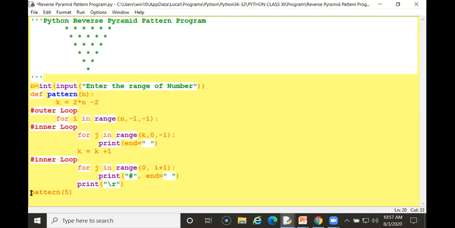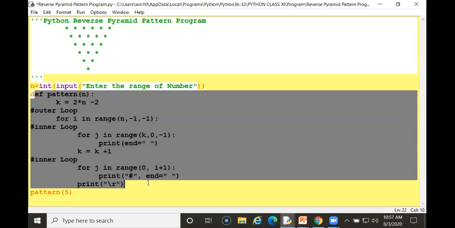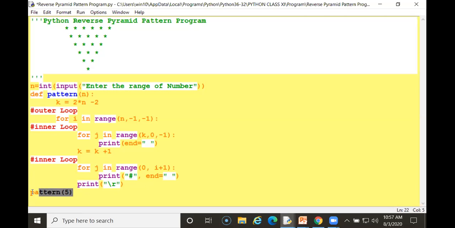Now what is the pattern? Whatever you are defining can be used inside it. So it must be defined before use, so this one pattern I am calling. This is a function declaration, and this is called calling.